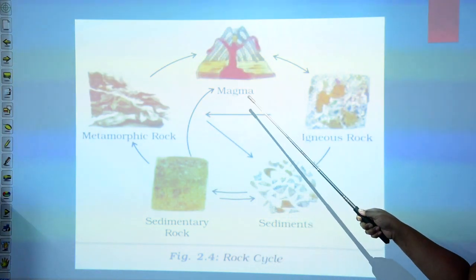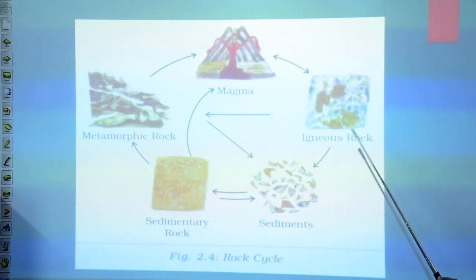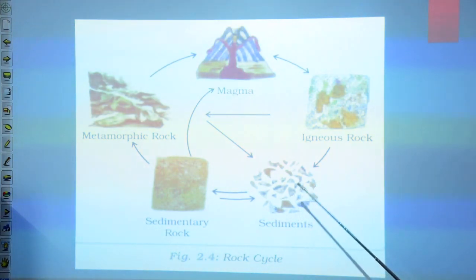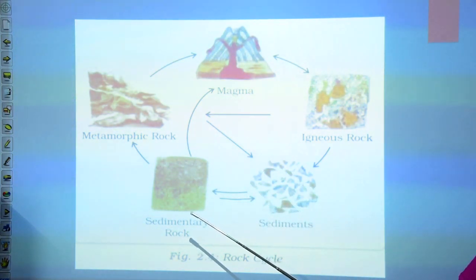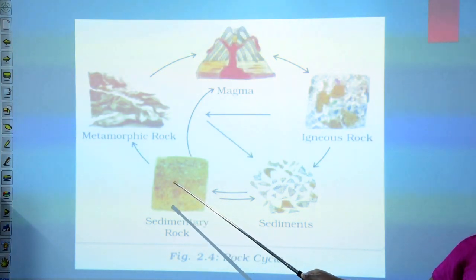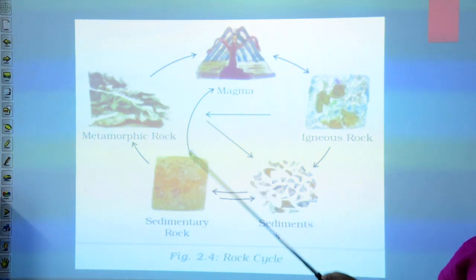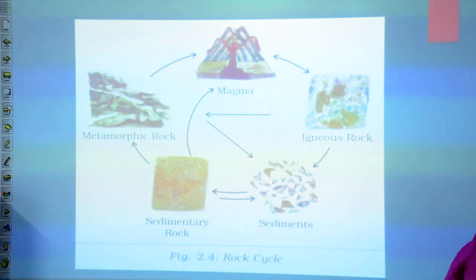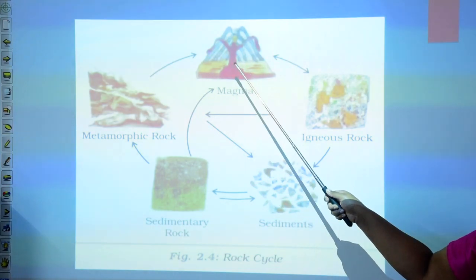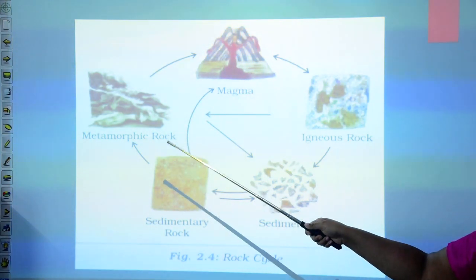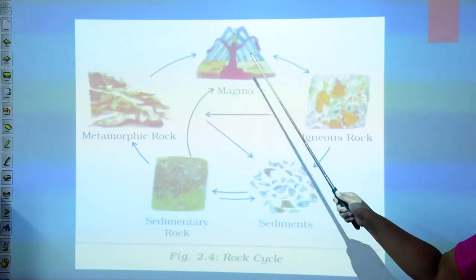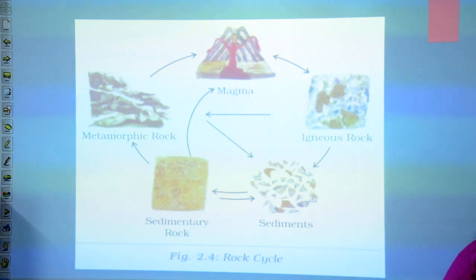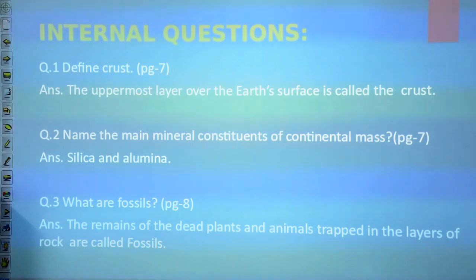Through magma you can see igneous rocks are formed, then through igneous rocks small sediments are formed. These sediments are converted into sedimentary rocks, then these sedimentary rocks under heat and pressure are converted into metamorphic rocks. Then when these metamorphic rocks go below a certain level, again under very high heat and pressure, they are converted into magma, and then again this magma is converted into igneous rock. This is the rock cycle.